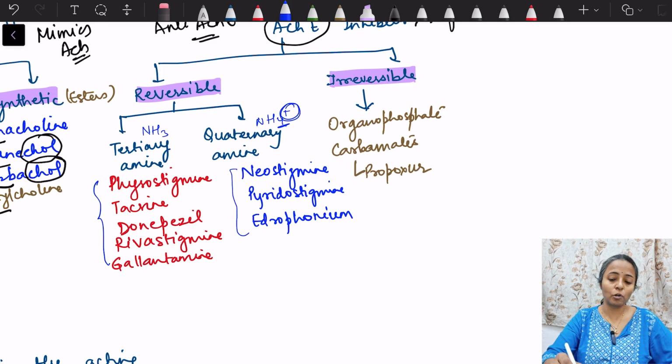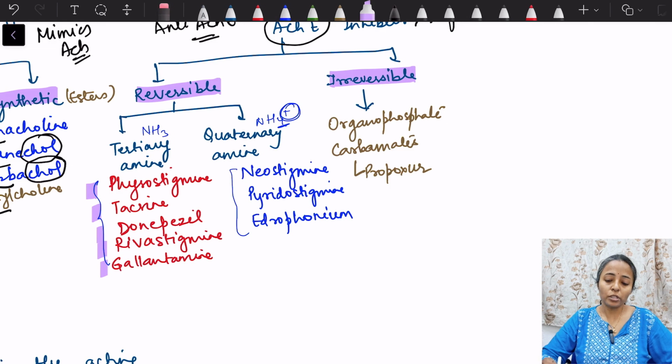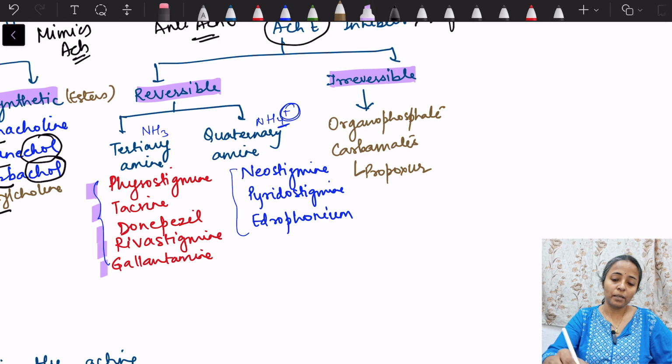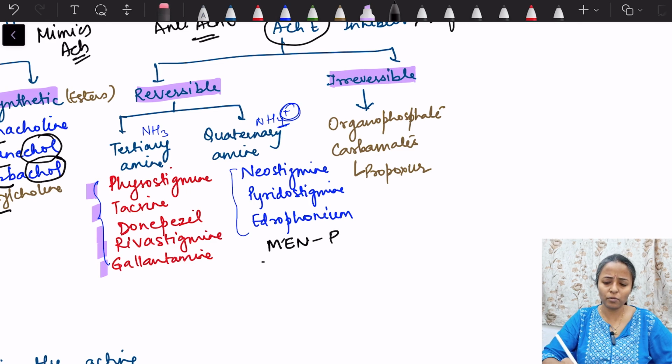Tertiary amines include physostigmine, tacrine, donepezil, rivastigmine and galantamine. Five drugs you have to remember. Quaternary amines include neostigmine, pyridostigmine and edrophonium. You can remember this by a mnemonic. We'll see later also, because these drugs are used in myasthenia gravis, so men P, and here they are arranged in the duration of action.